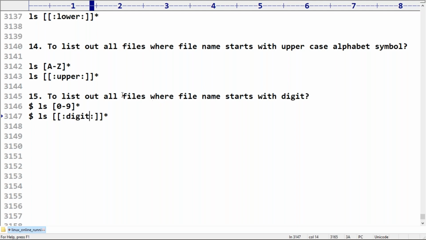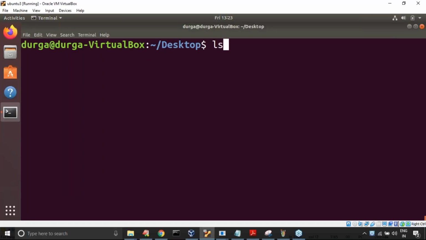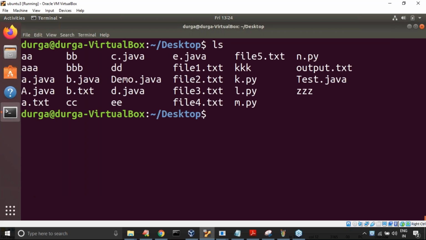Okay, digit, because all these files start with a digit. Now let me cross check. Do I have any file name that starts with a digit? Not there. Let me create some files.